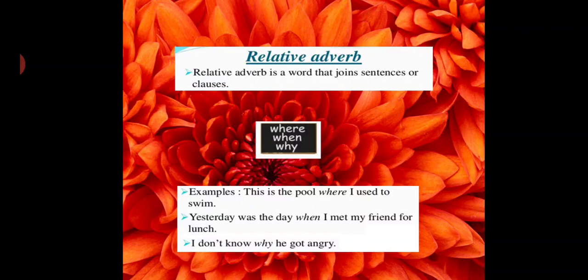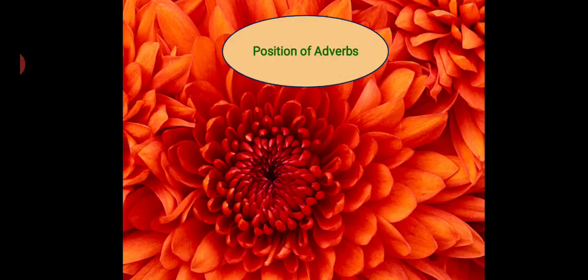Okay. Now we will study about positions of adverbs. The positioning of an adverb plays a very important role in a sentence because wherever we place the adverb, it will change the meaning of the sentence. Let's see one example for the same.